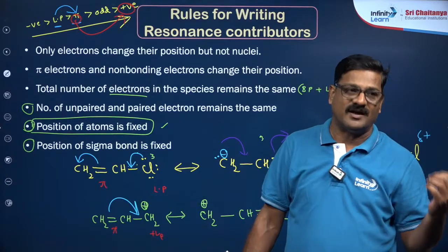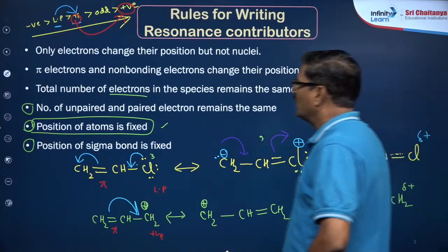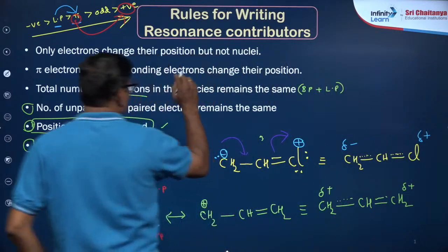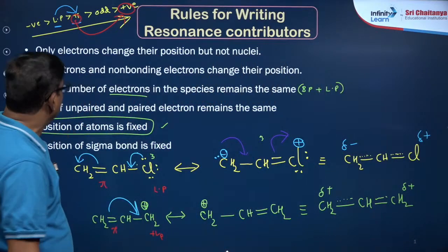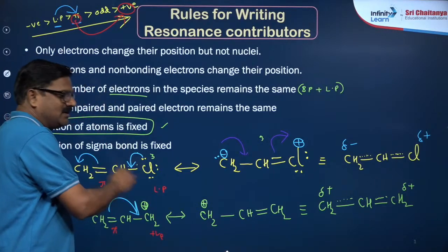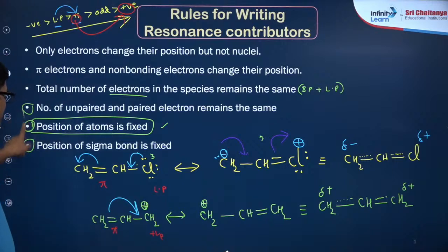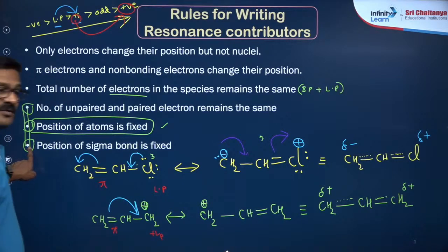Only electrons change their position but not the nucleus. That's what I discussed. So these are the rules. Any resonating structure you want to draw, never deviate from these rules. If it deviates from the rule, it is gone.